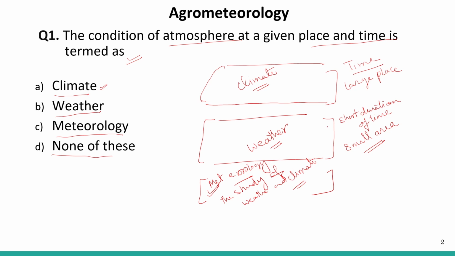If we are studying the atmosphere or the atmospheric condition at a given place and time, then it is termed as weather.